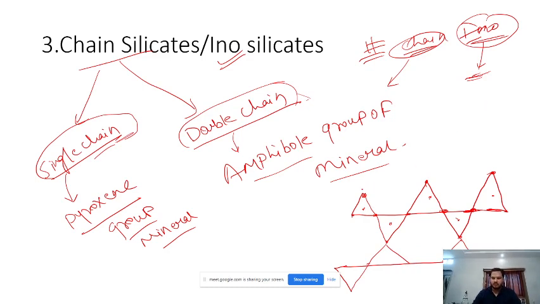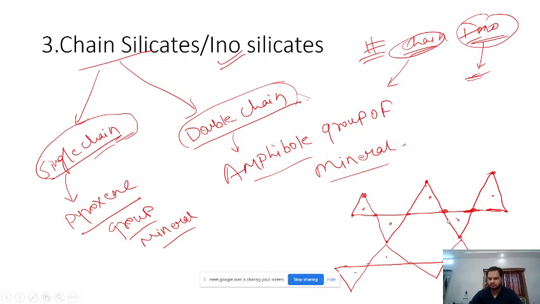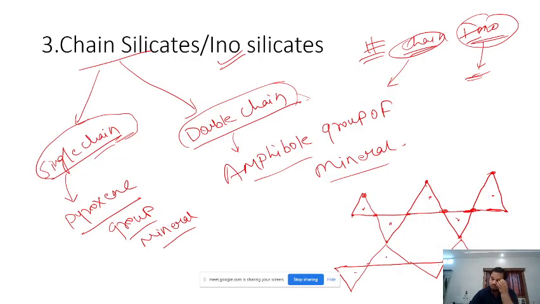I'll draw it above. Right? I think you got it. What I want: just practice it and make it similar. Have you drawn both the single chain and double chain in your notes? Yes, sir. Right. Now do practice them.